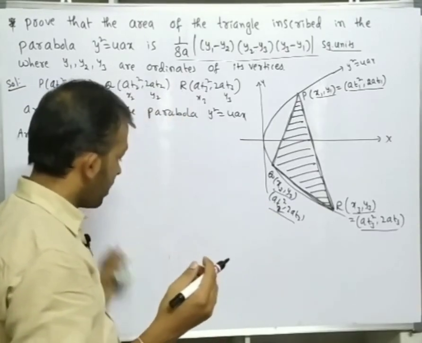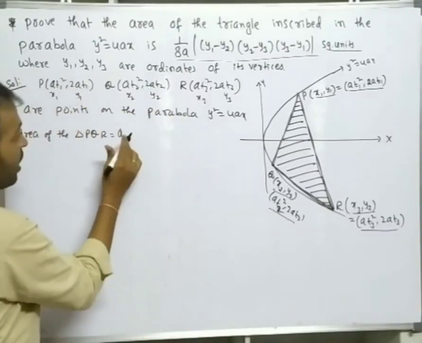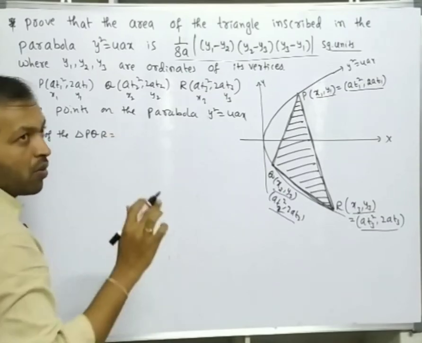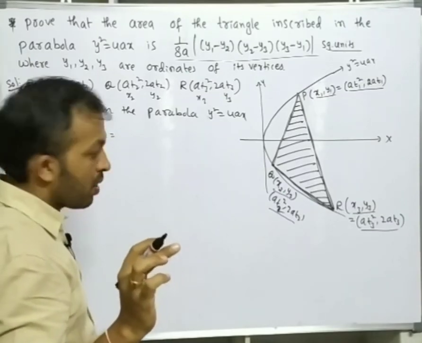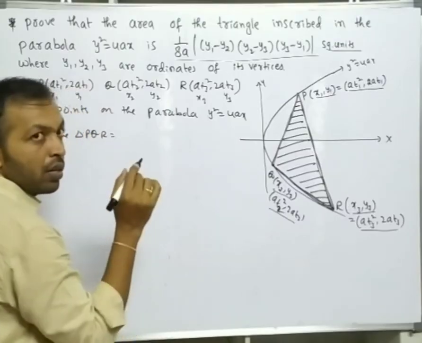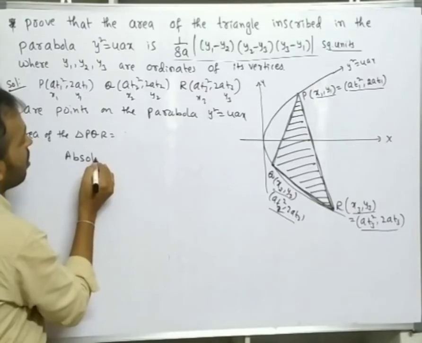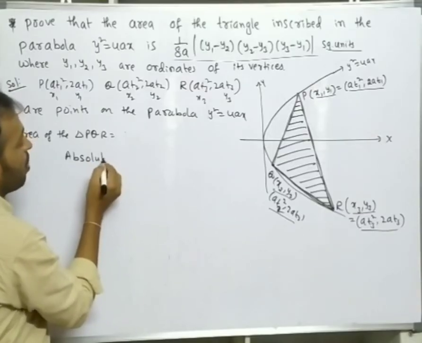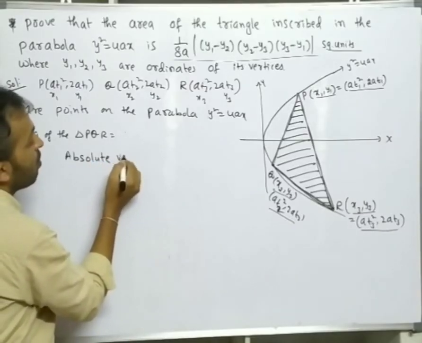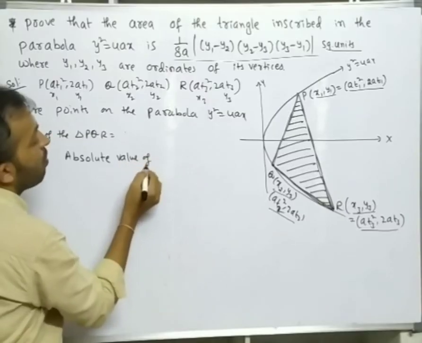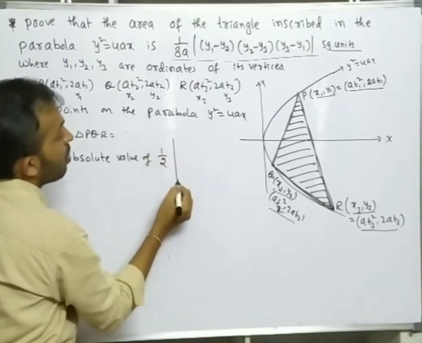So we can find it like this also. In first year's straight lines chapter you learned this formula, I think.